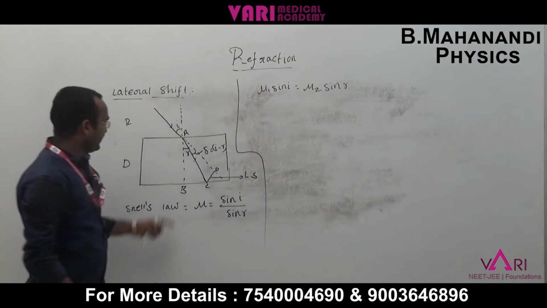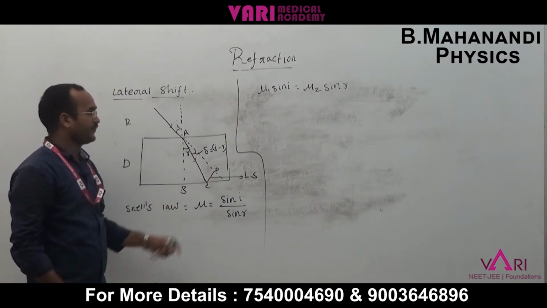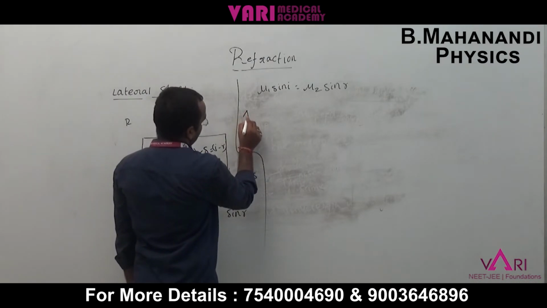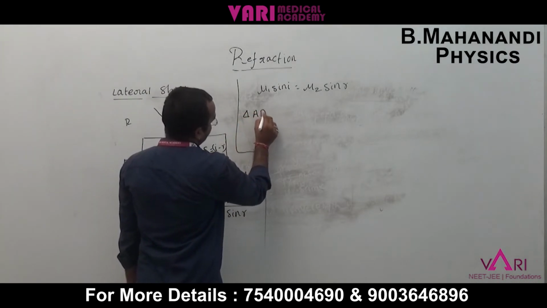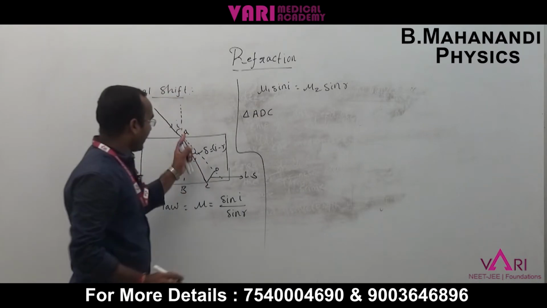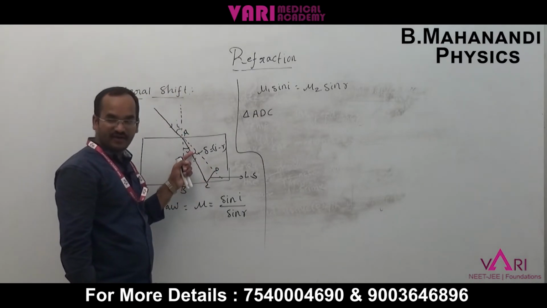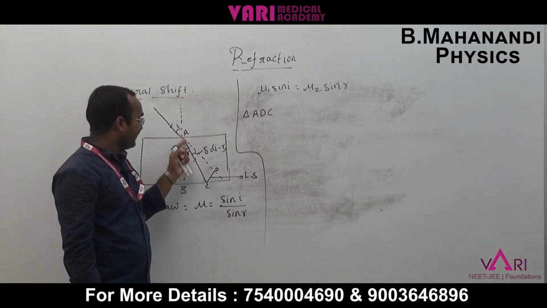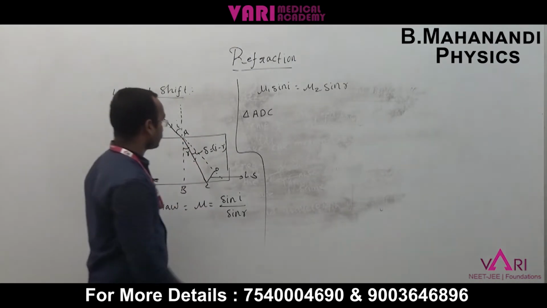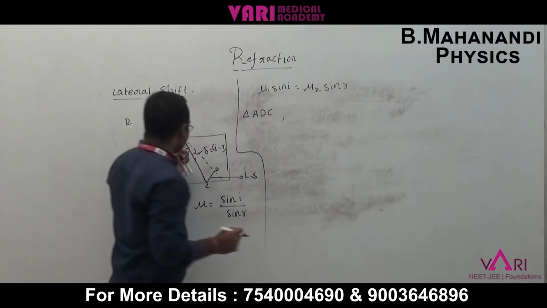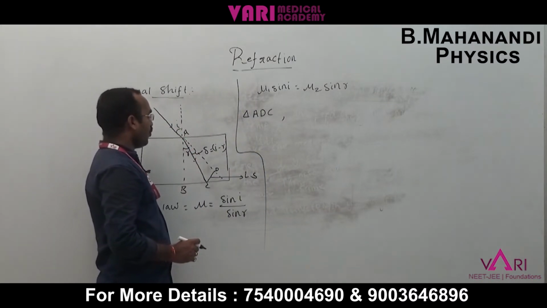Now triangle ADC. This angle is the angle of deviation, and this ray is the incident ray path.